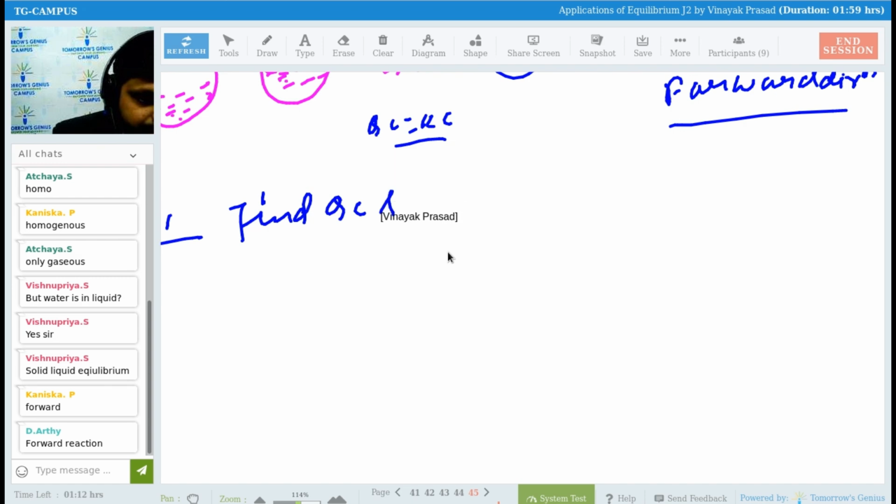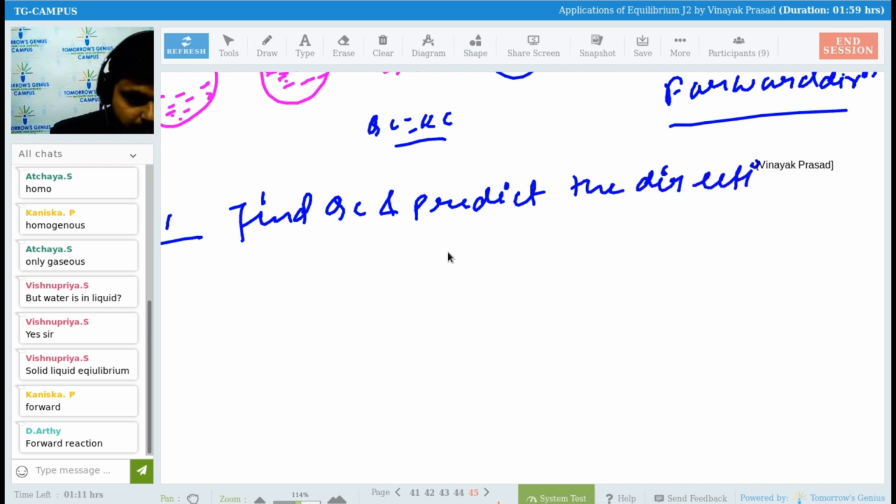and predict the direction of equilibrium. The reaction I am going to write for you guys.